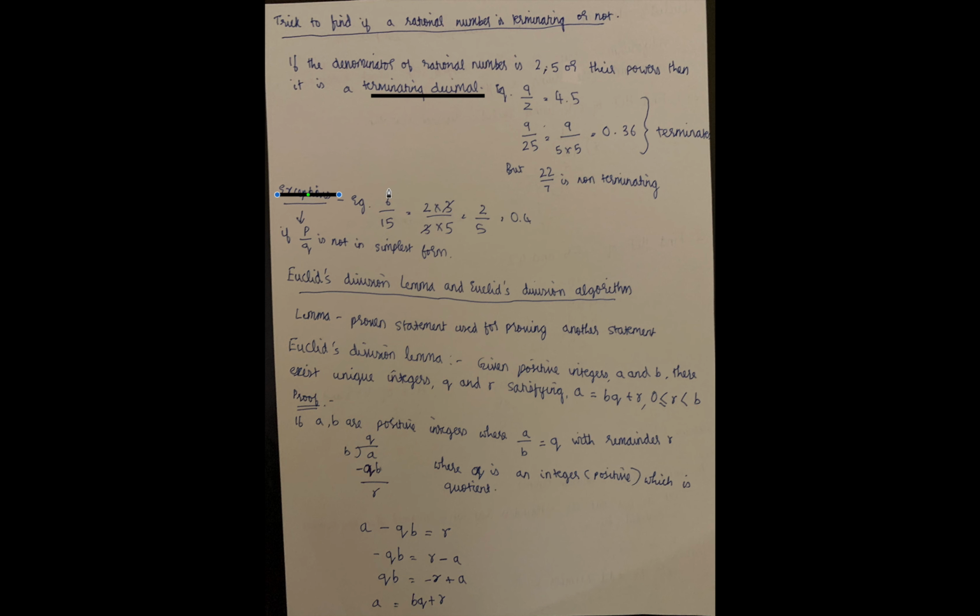It's always the p by q. In these types of questions, it should be in the simplest form. It's an exception if p by q is not in its simplest form. There are a few questions about it in your exercises, I think. So I'll be giving a bit of work for you.